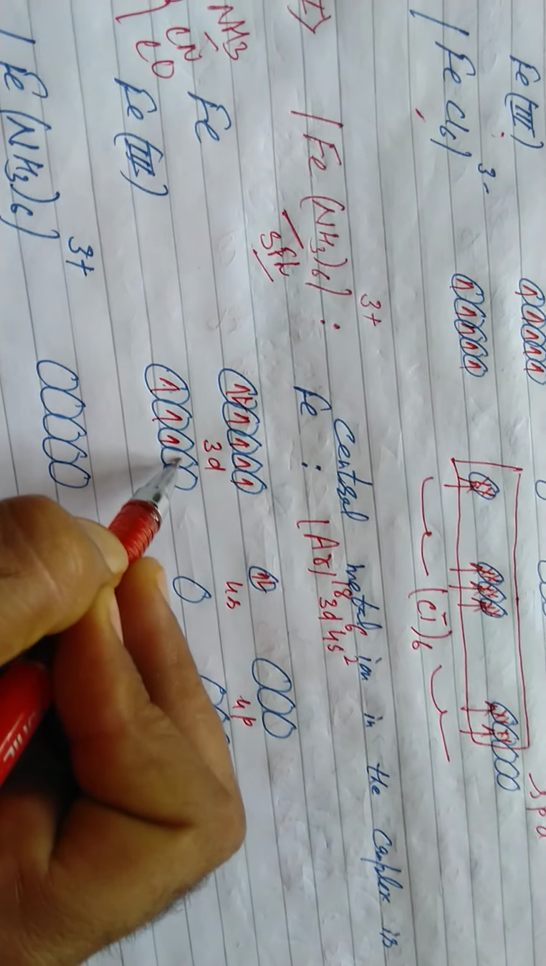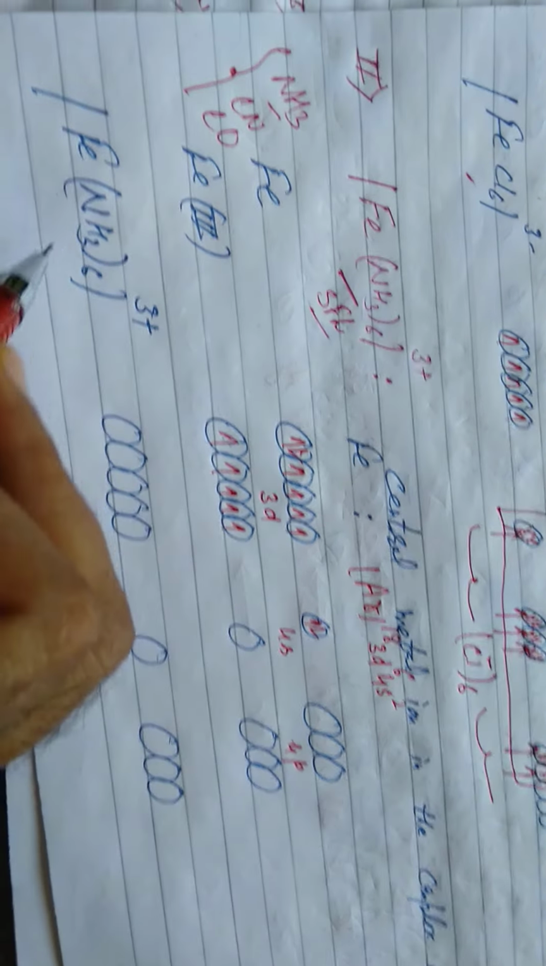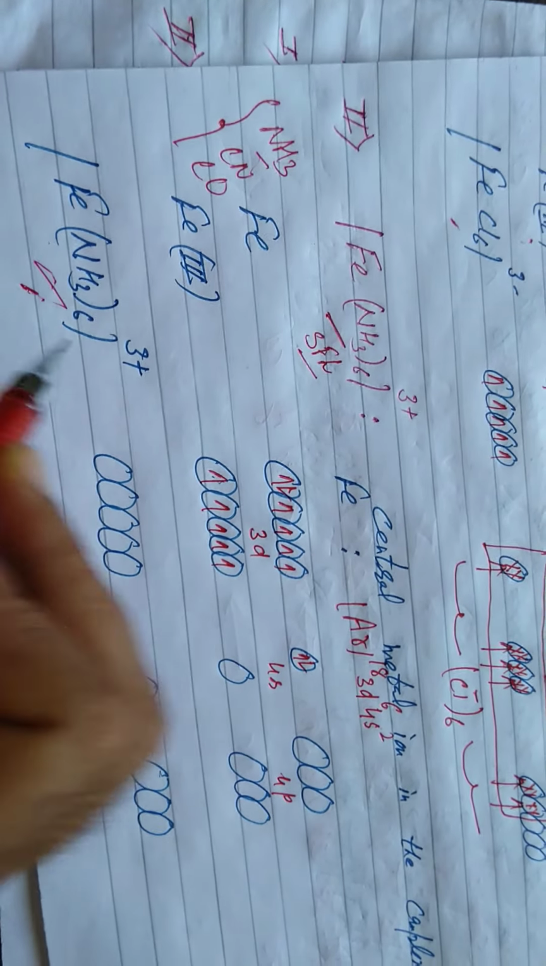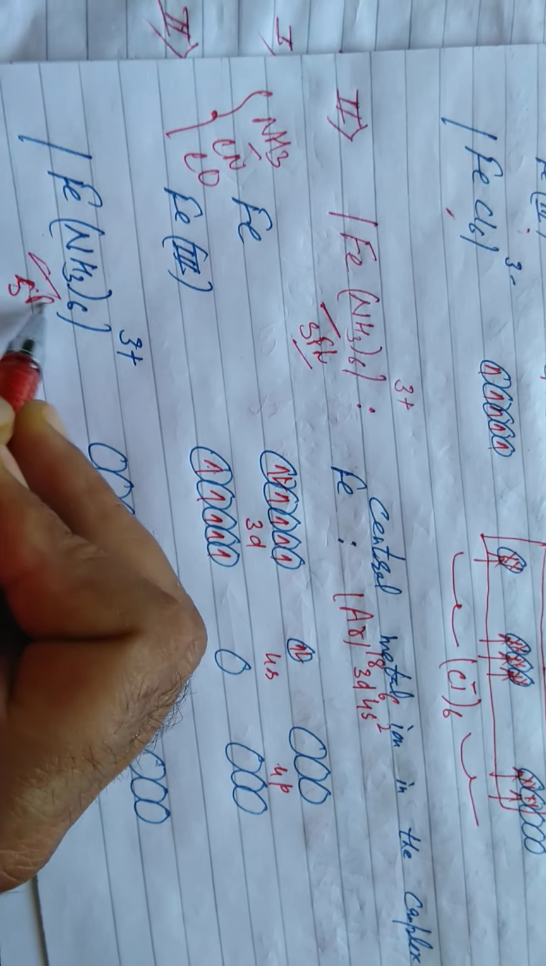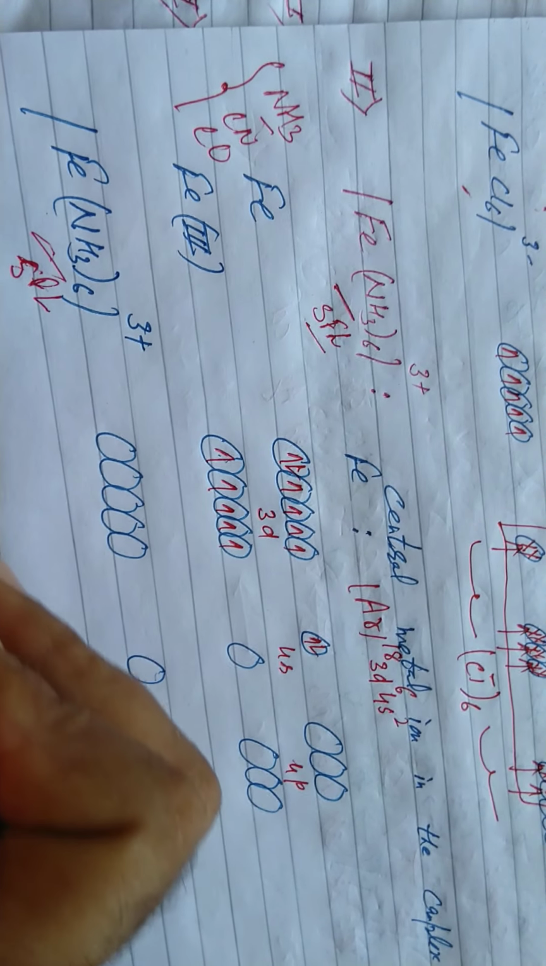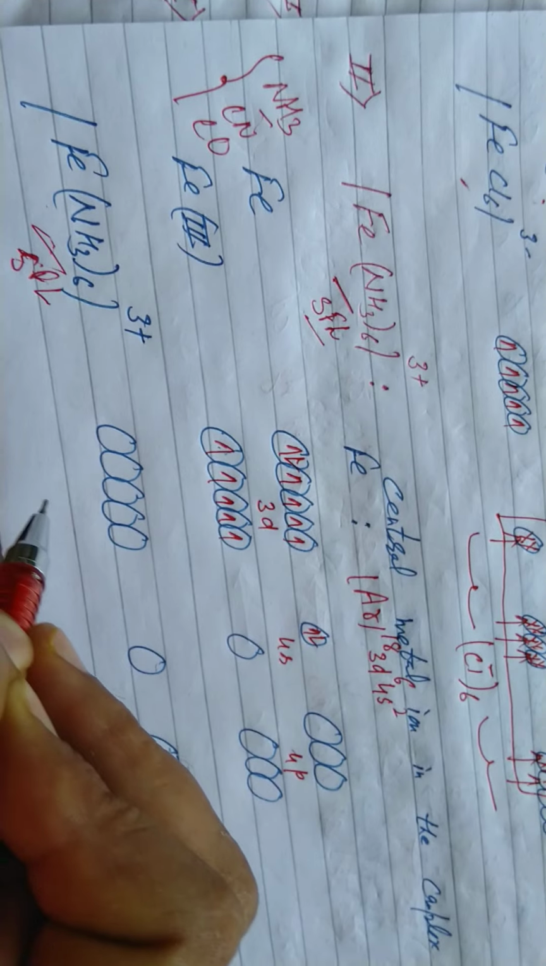Now d becomes 5. That is the third key step. It is a strong field ligand, students. We got the idea from the question. It is a strong field ligand, what will happen? Back pairing. Students, back pairing will start.